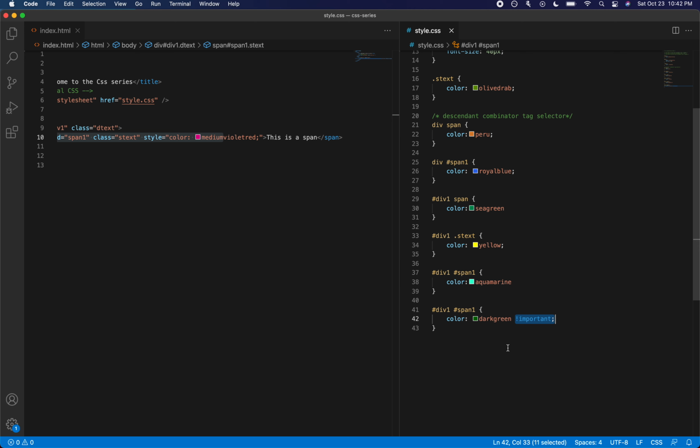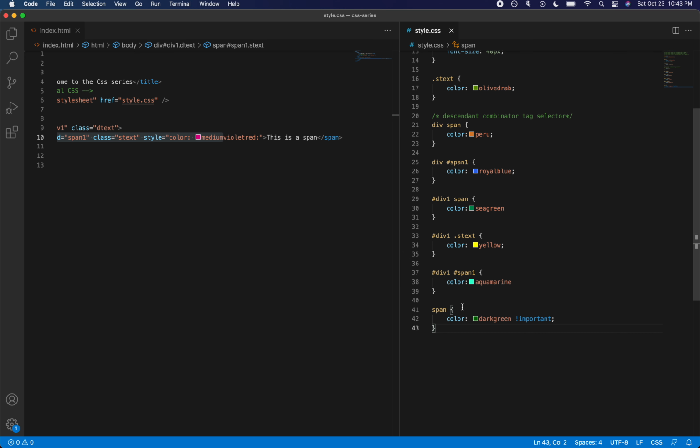There is another important thing to note here. So we could break the CSS specificity rules. I mean, to confirm that exclamation important doesn't care about specificity rules, I'm going to give this another rule. I'm going to change this rule slightly by changing the selector to the lowest specificity rule. So in this case, I'm going to add a tag name, but I'm going to retain the important keyword.